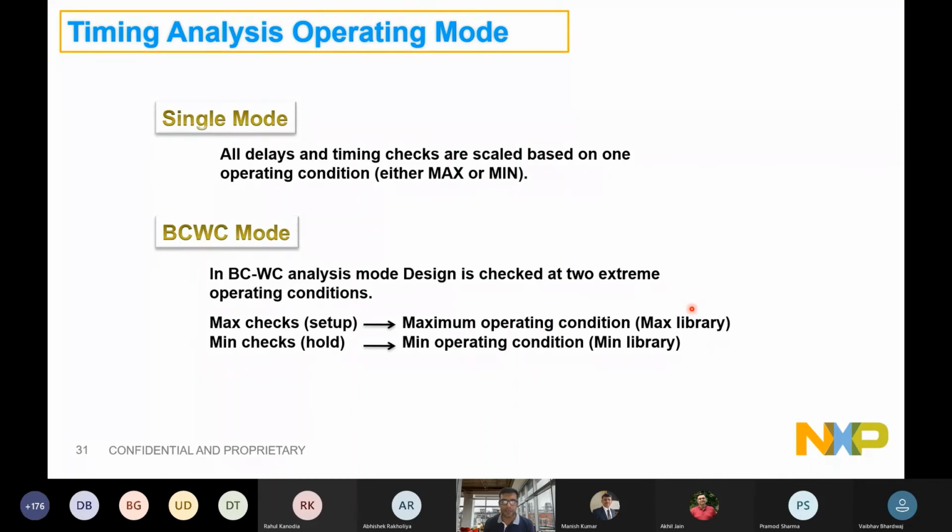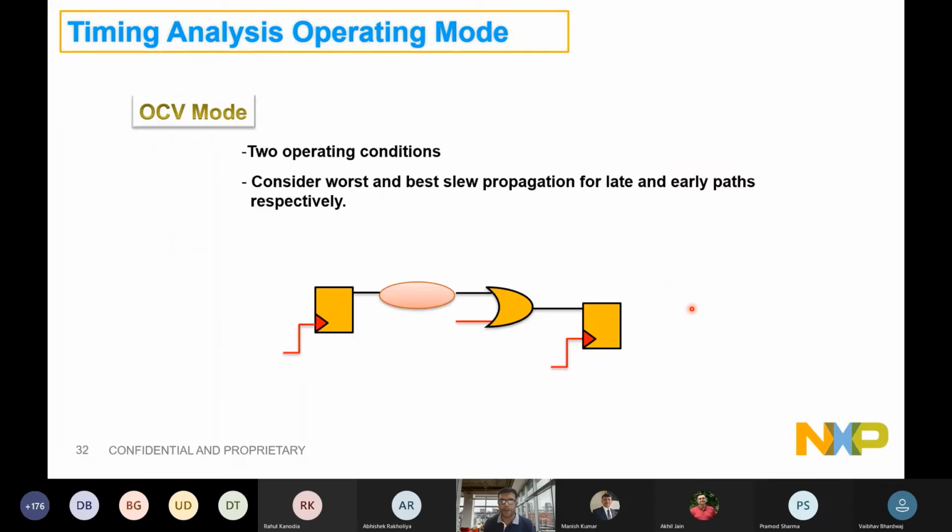These are the single modes where the tool will not do any early or late practices. It will just treat all cells as late or all cells as early. So these are not used for sign off. For sign off, we use OCV mode. When we say OCV mode, as we just discussed, I'll be using the early and the late concept.